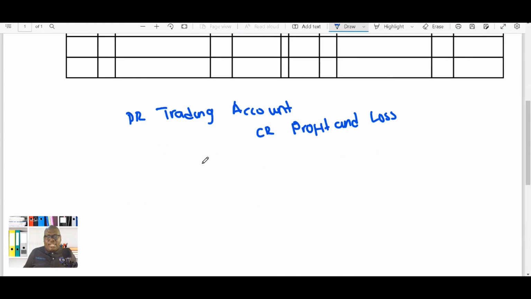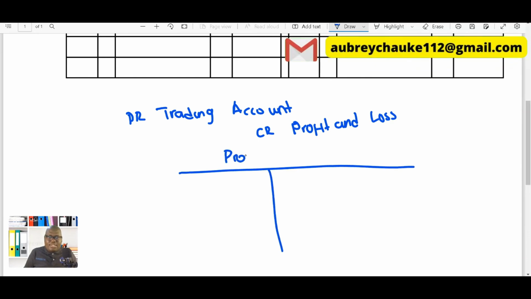And then when you open the profit and loss account, this is what you're going to do. You will have profit and loss here, and then you will have your date 28 February 2021, and then you will have trading account.